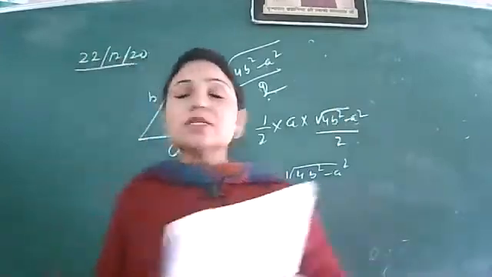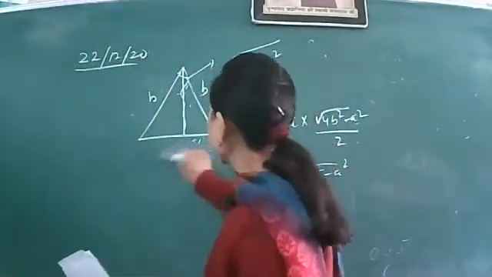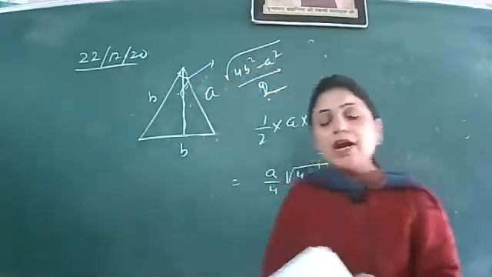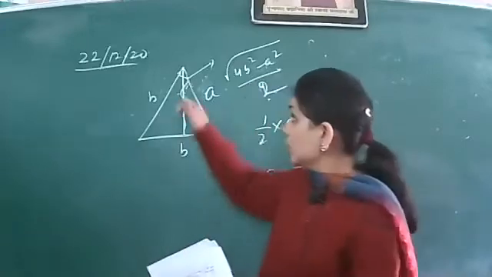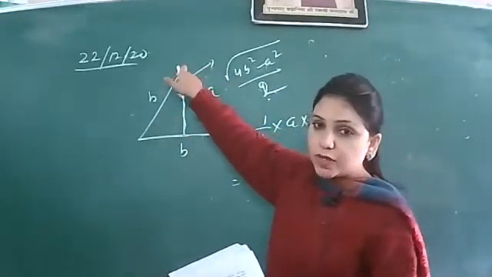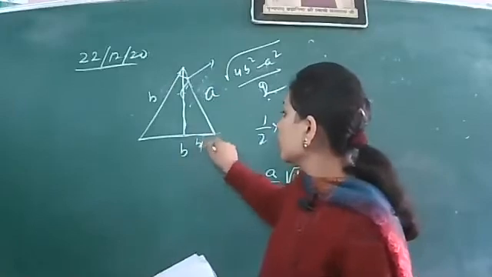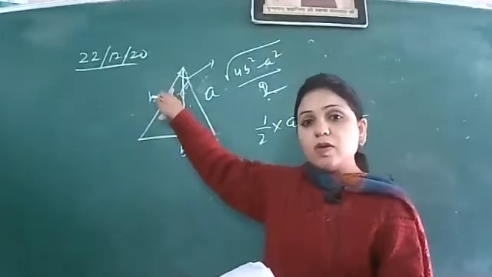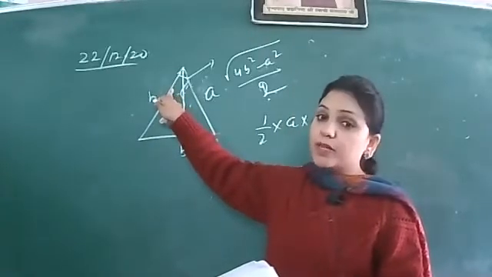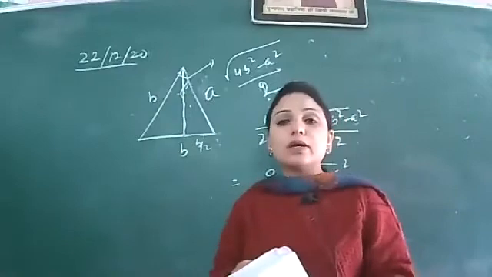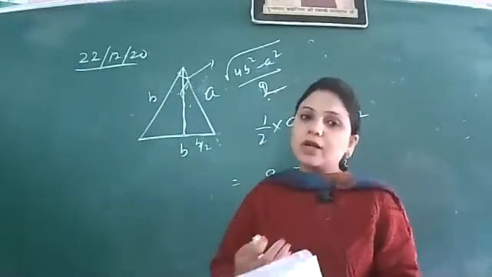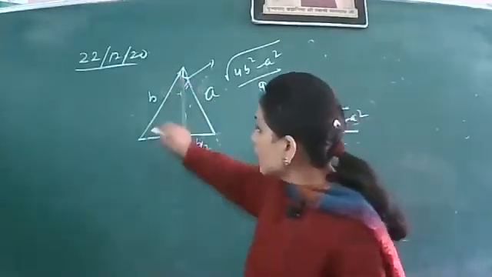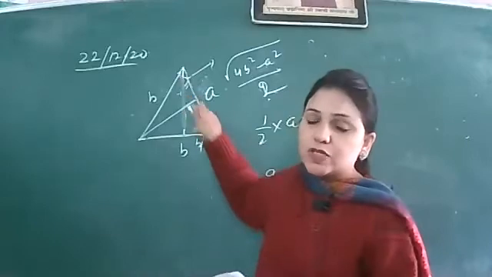What mistake were the students making in this question? They are taking B to be here and A to be here, and they throw the perpendicular from this vertex on the opposite side and write it to be B by 2. No, it's not possible. One thing you have to keep in mind: whenever we draw the perpendicular in an isosceles triangle, with the property that the perpendicular divides the opposite side into two equal parts, that perpendicular has to start from the vertex between the equal sides.